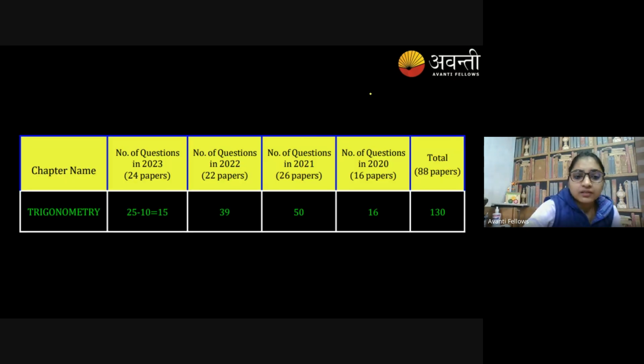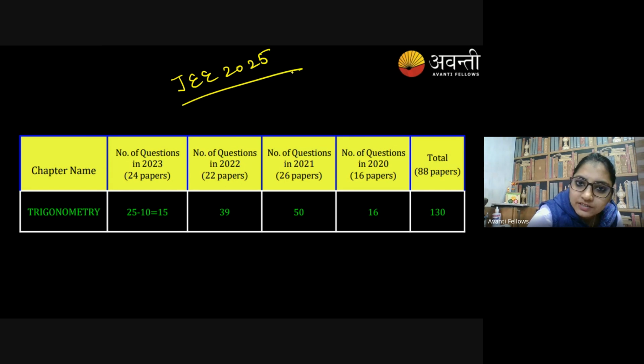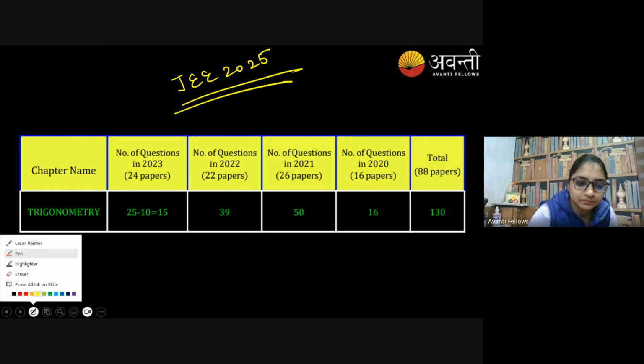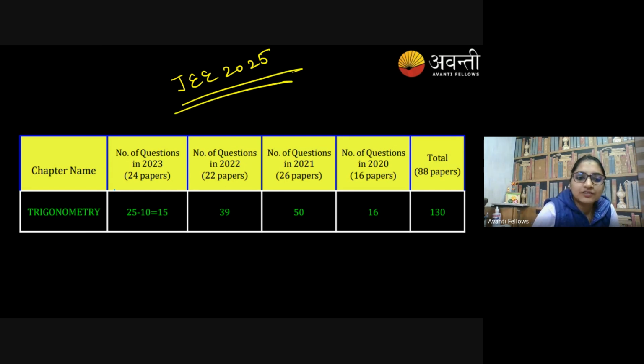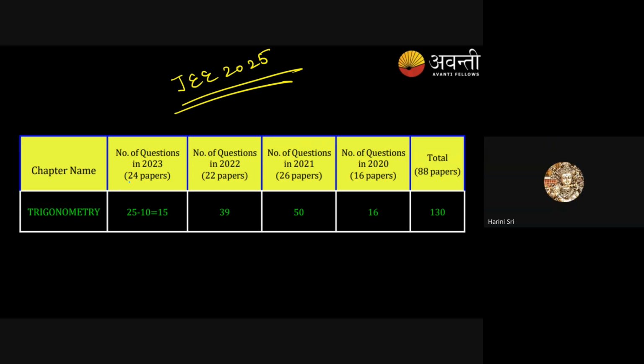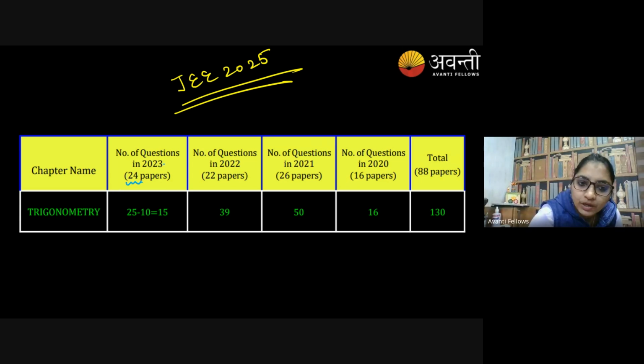Friends, let's see why trigonometry is important for our target, JEE 2025. When we went through the papers of 2023, I already told you that there were 25 questions from only trigonometry.